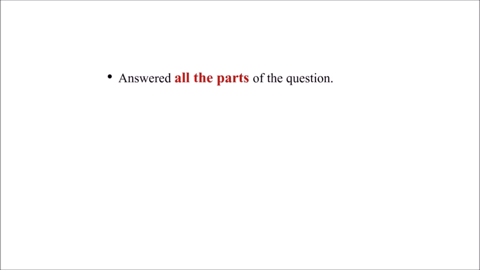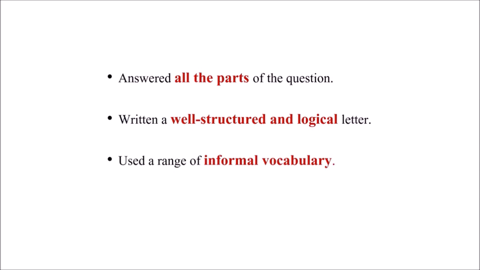So like I told you, while writing this letter, I've taken care of all the things an examiner is looking for. I've answered all the parts of the question statement, written a well-structured and logical letter by using effective paragraphing and by making sure that each sentence connects with the next one. I've used a range of informal vocabulary such as phrasal verbs, contractions, friendly greeting and sign-off. I've used a range of grammatical structures accurately. Now you tell me why this letter wouldn't fetch a higher band score. It definitely will. And if you keep all these things in mind, you can also write a high-scoring informal letter in your writing task 1.